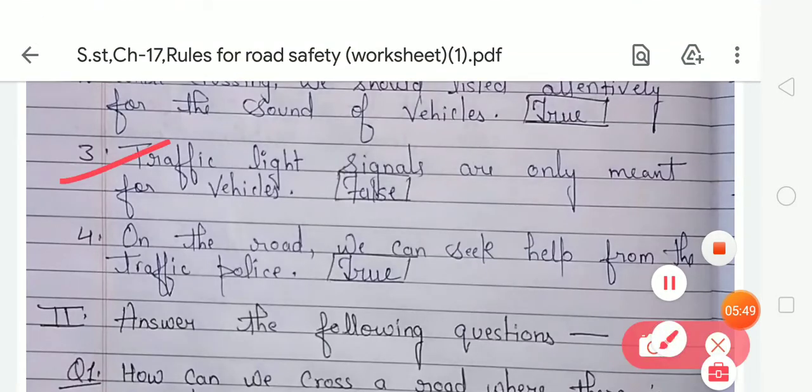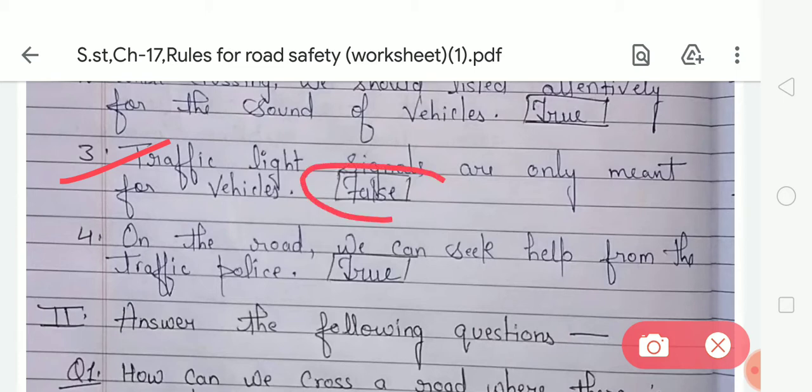Traffic light signals are only meant for vehicles. Is this statement right or wrong? This statement is wrong, because traffic light signals are for people as well. There are two traffic light signals for people. First one is the green man signal and second one is the red man signal. So your third statement is wrong and your answer will be false, and you have to write false in the given box. Look at the fourth.